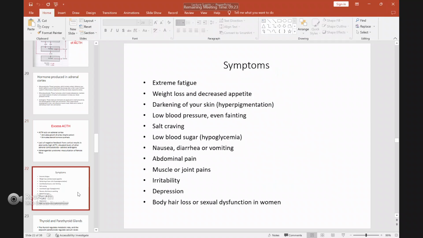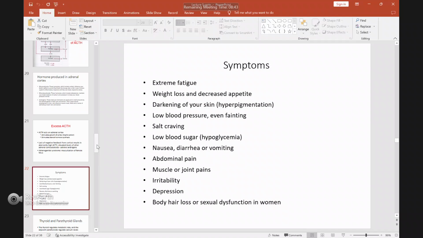So these are the symptoms for the ACTH disorder. You can have a problem with extreme fatigue. Then you can get weight loss and decreased appetite, and darkening of your skin, which is an example of Addison disease. Then you have low blood pressure, even fainting, salt craving, low blood sugar, nausea, diarrhea, and vomiting, abdominal pain, muscle or joint pains, and so on.